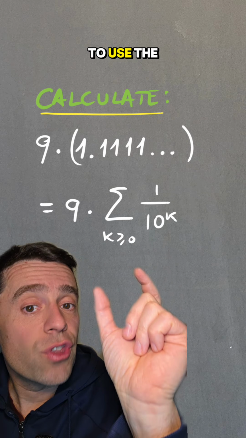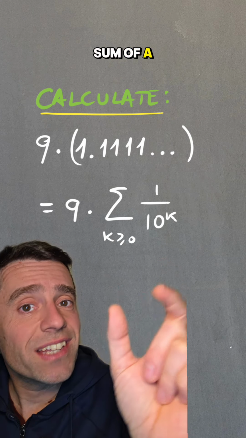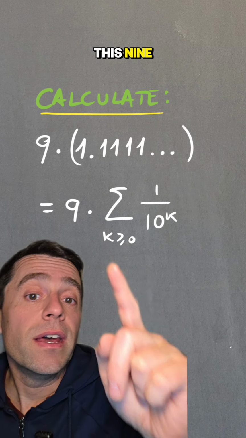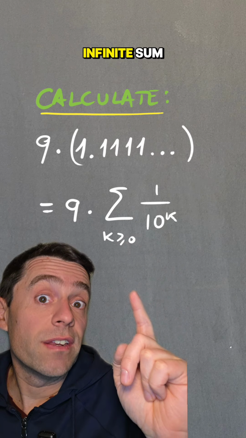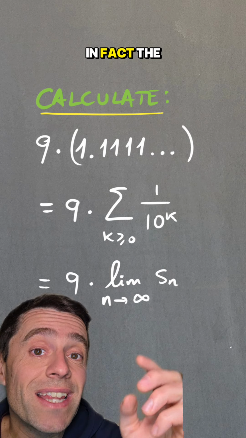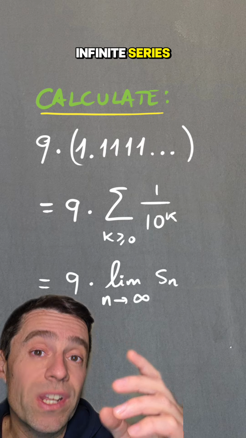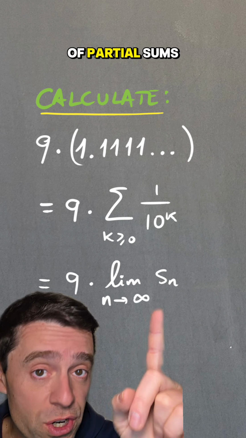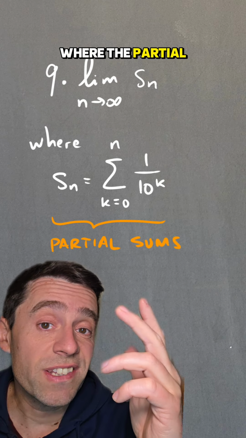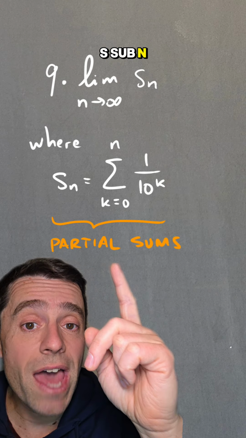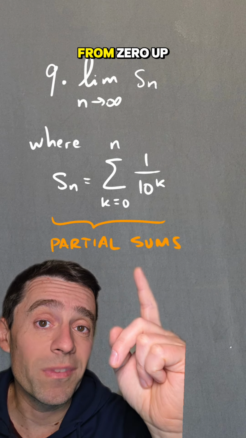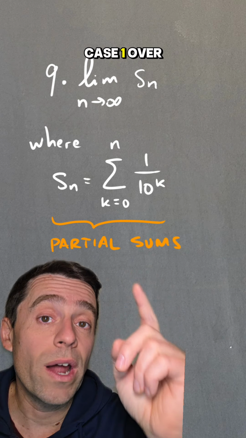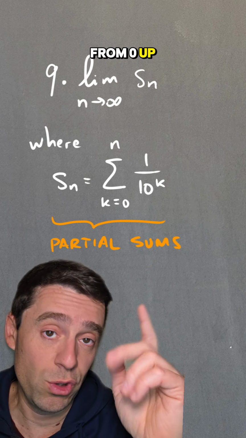So I have to use the definition of the sum of a series first to be able to show that I can distribute this 9 inside of this infinite sum. And that is, in fact, the sum of the infinite series, which is, by definition, a limit. It's a limit of partial sums, where the partial sums are the s sub n, that in this case are the sums from 0 up to n of the terms in the series. So in this case, 1 over 10 to the k from 0 up to n.